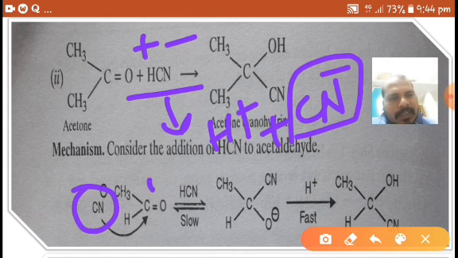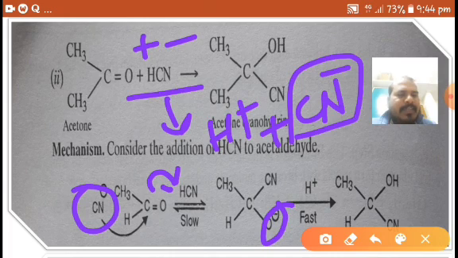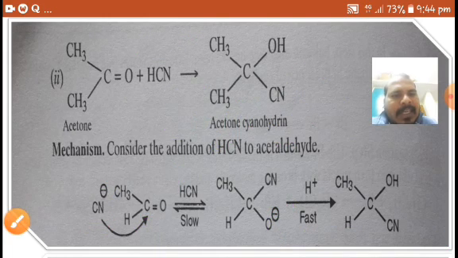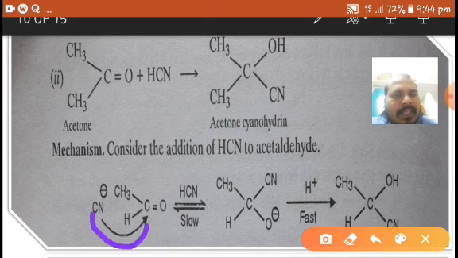So it attracts or withdraws the pi bonding electrons towards itself and forms O minus. So electron deficiency is created at carbon. So CN minus attacks this electron deficient carbon, right?